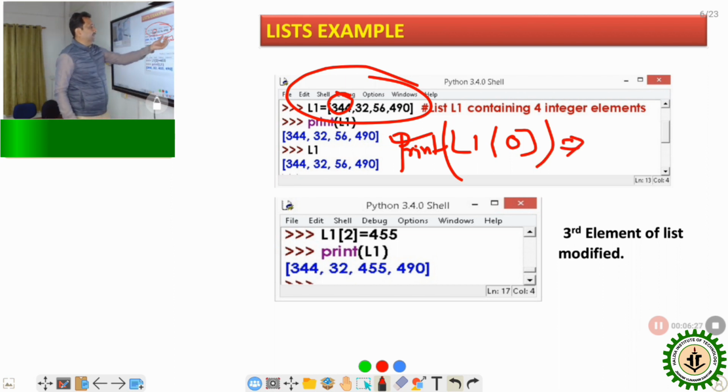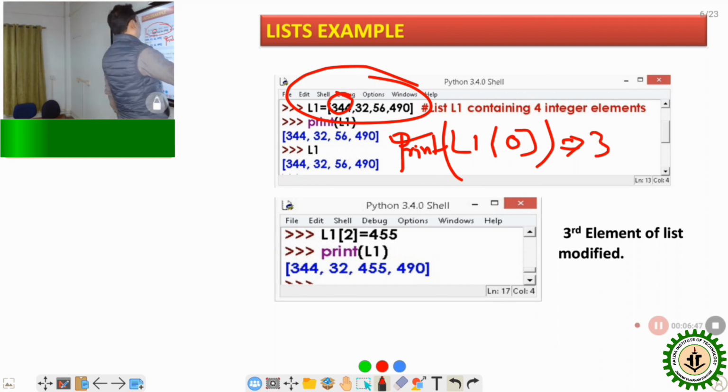Here the name is L1, and I want to access this element, which belongs to indexing 0. So if I write list L1 indexing 0 and print this value, the output will be 3, 4, 4.